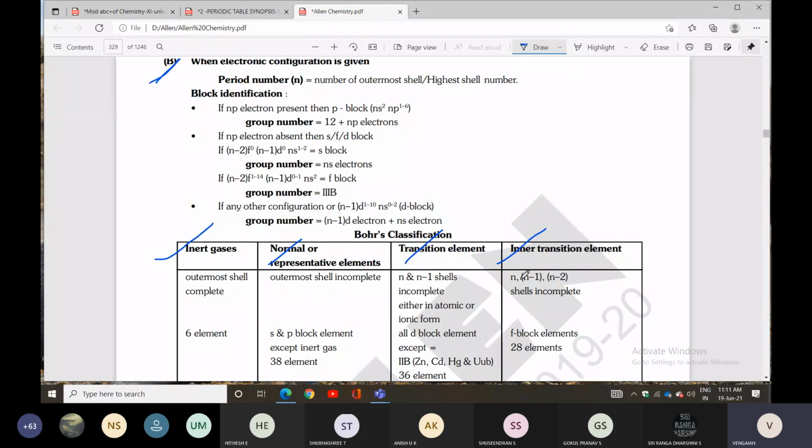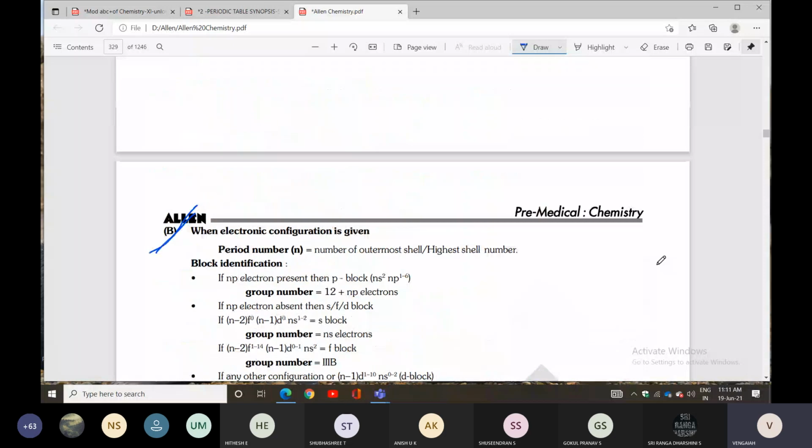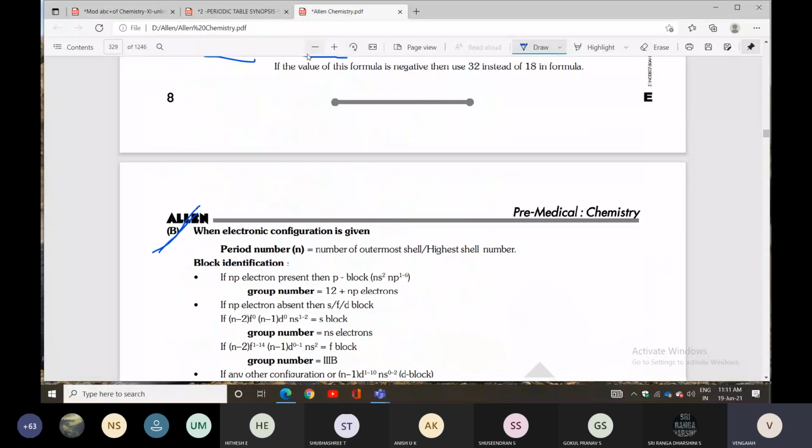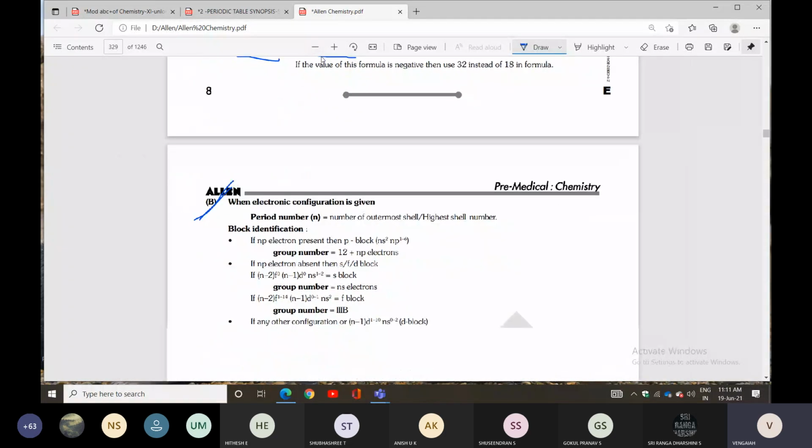You can take one screenshot if you want. Just 1 minute, I will reduce the size so all points will be there together.